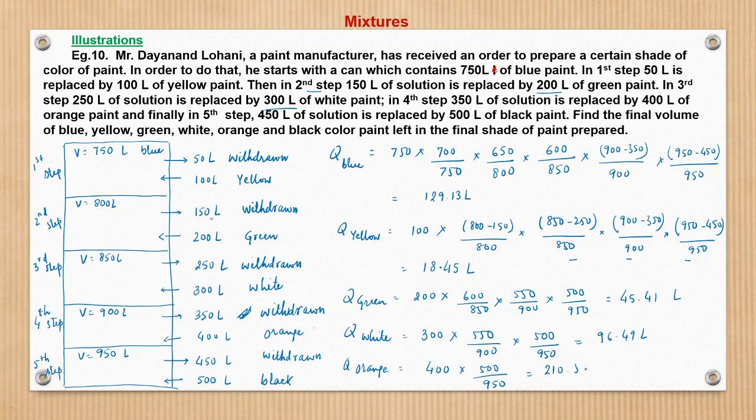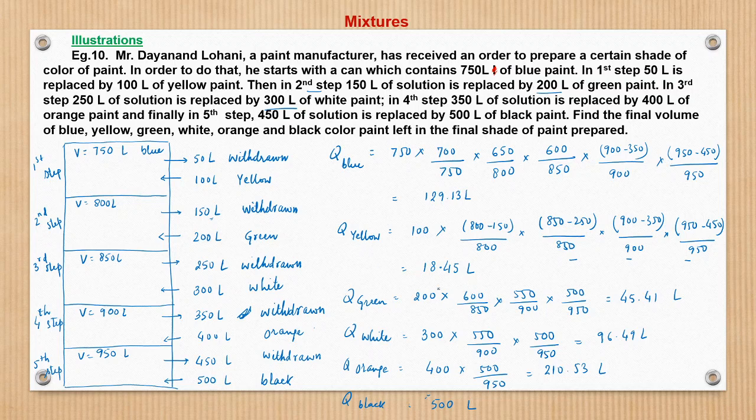So 210.53 liters of orange color remains. And then black color is added in last, right? When 500 liters is added here, no withdrawal happens, so the whole amount of black color remains.